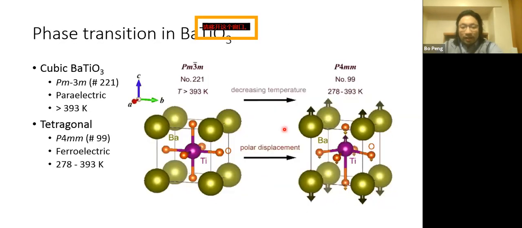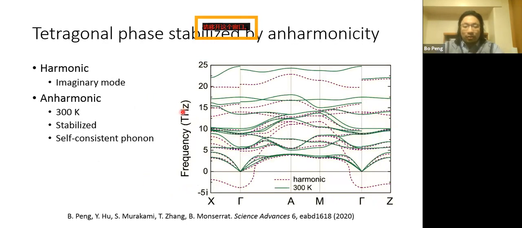To understand the temperature effect in that system, we only need to consider anharmonicity. If we don't consider any anharmonic effect and just calculate the harmonic force constants of barium titanate, we get imaginary phonon modes, which means the structure is not stable at zero temperature.